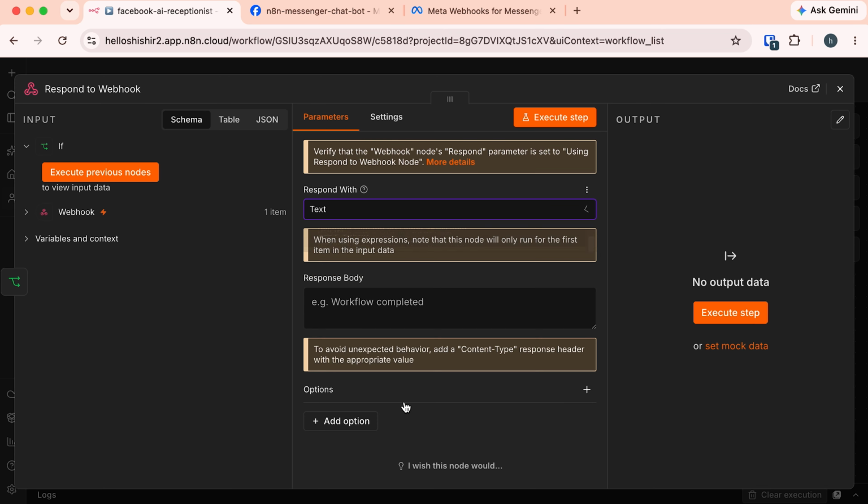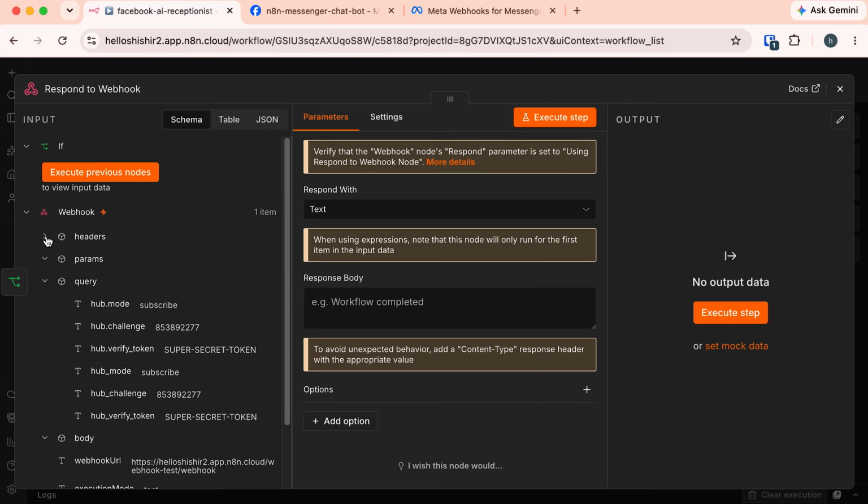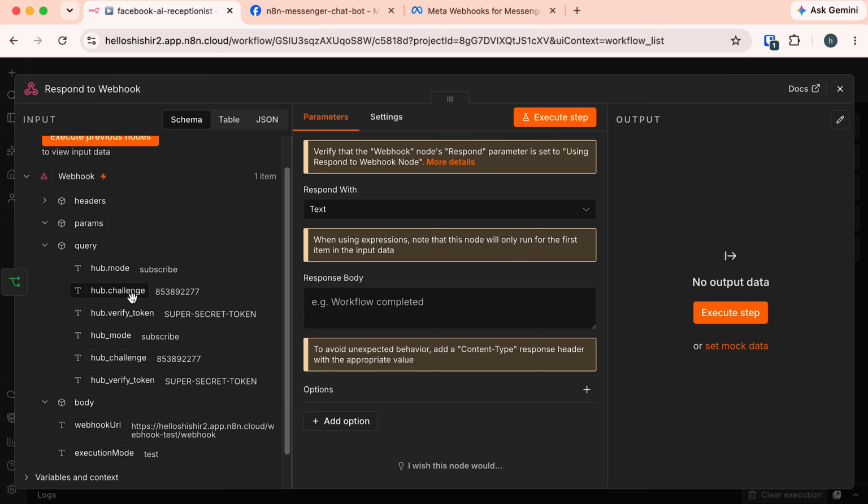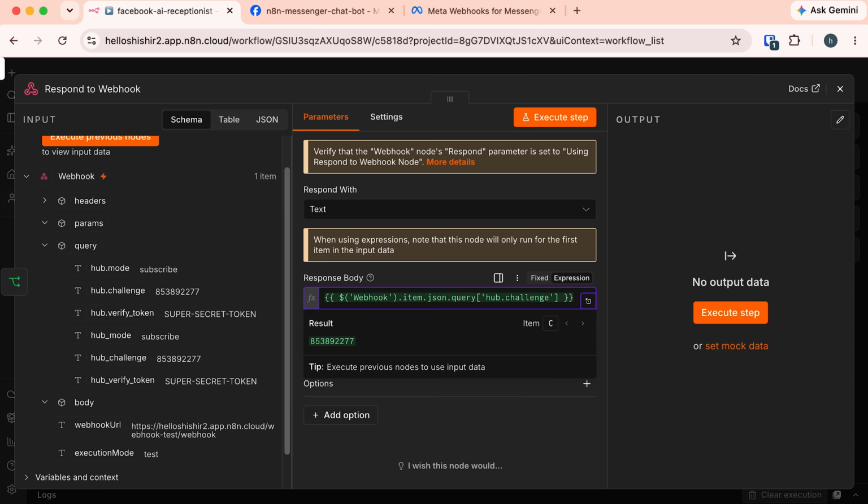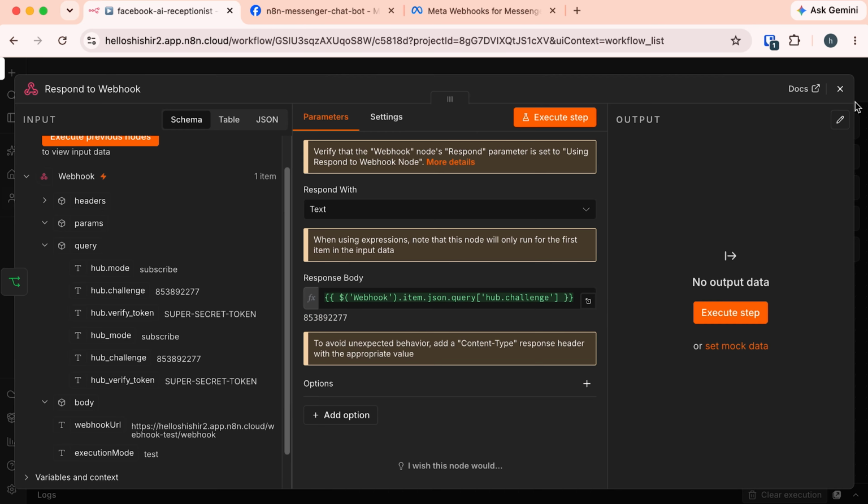So let's select this text, and in the respond body, what do we need to send? That is hub.challenge. Here in the input section, we have this webhook. Let's expand this, and these headers and query. Here we are going to respond with this hub.challenge. Just drag and drop this hub.challenge into the response body. Okay, all done. Let's close it.